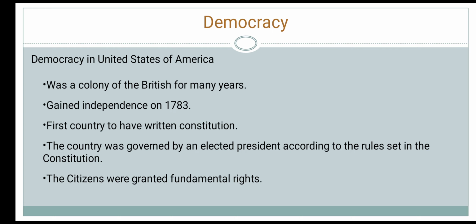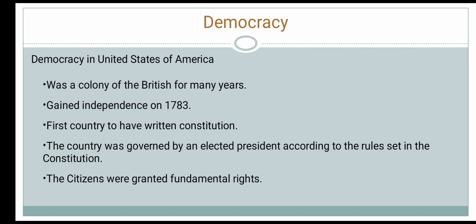After the American War of Independence, many changes took place in the United States of America. It was the first country to have a written constitution, which means a constitution having a written record. The country was governed by an elected president according to the rules set in the constitution. The citizens were granted fundamental rights, which could not be violated by the government.